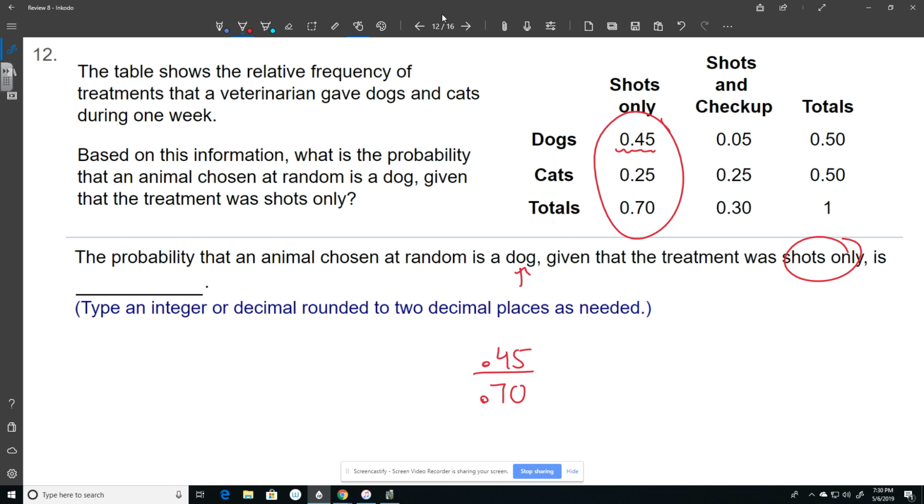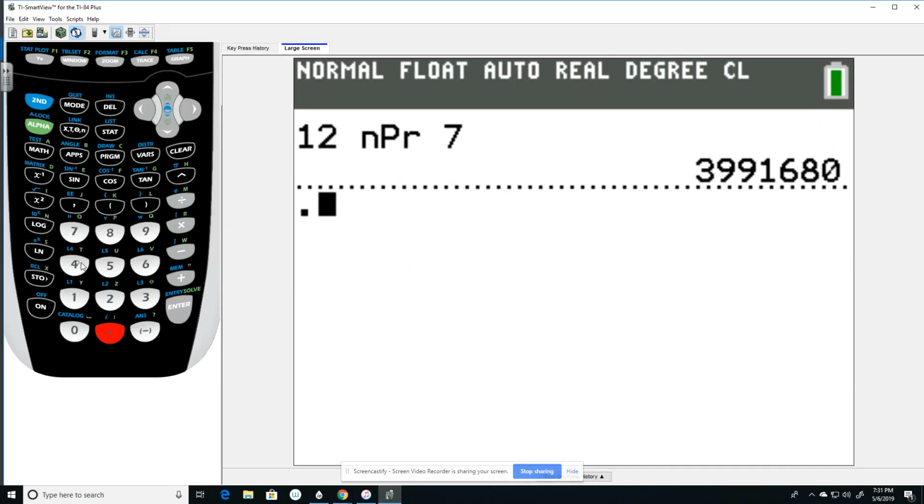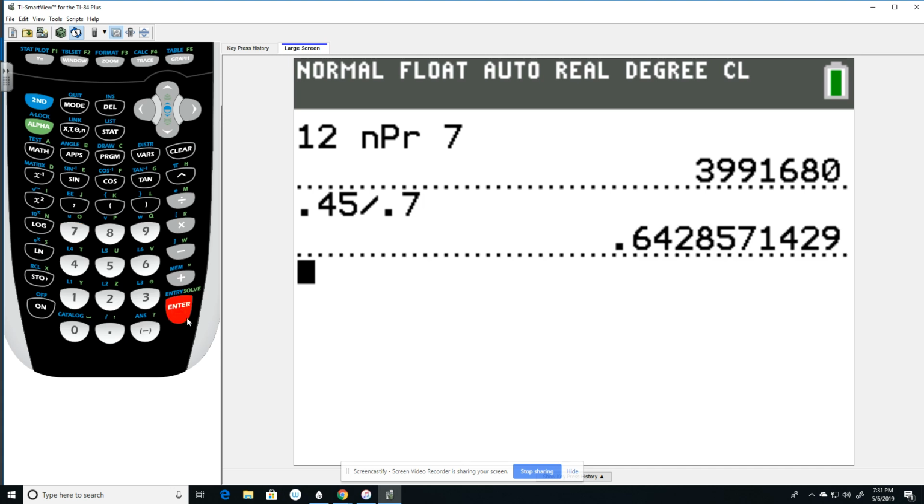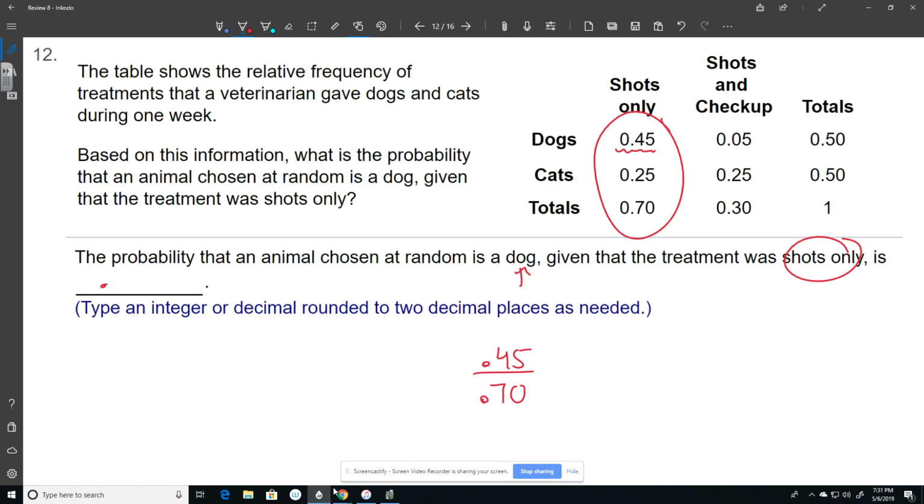So 0.45 out of 0.7, and it wants a decimal rounded to 2 places. So let's do 0.45 divided by 0.7. And that's going to give me a decimal, 0.642. I'm rounding to the 4, and the 2 makes me round down. So my answer would be 0.64. Be careful that you read how to put in your answer.